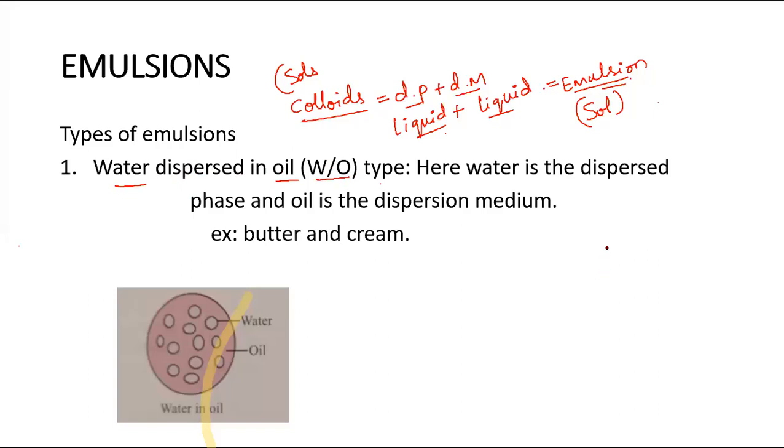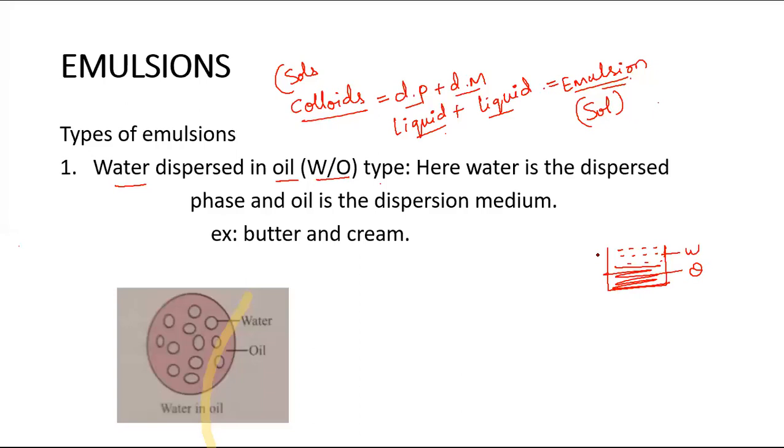After some time, what happens? If we mix water and oil, imagine this is the oil and this is the water particle, clearly you can observe the separated layers, because both are immiscible in nature. So then how does this become an emulsion? Because an emulsion is nothing but a colloid, and you know the conditions for colloids.